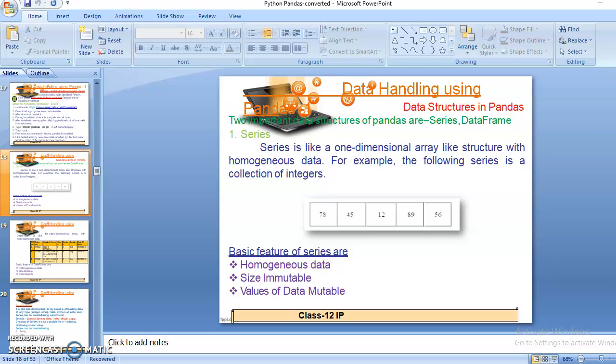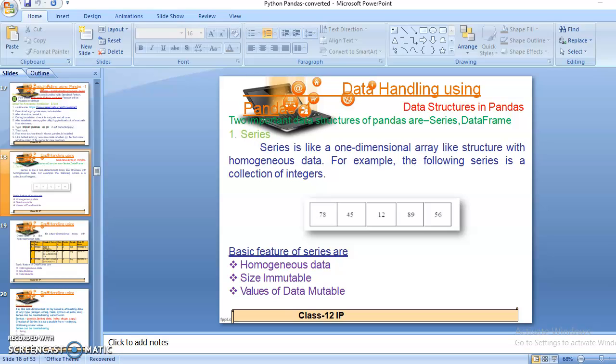So series is like a one-dimensional array, means it stores the data in the form of 1D array with homogeneous data. So students, all of us are aware that in a 1D array the data is stored only in the row format. Okay, so in one row format only one data type of data elements can be contained in the series or 1D array. So we can say in short that series is like a 1D array structure and it can contain only homogeneous data elements, means similar data elements, means one type of data elements in itself.